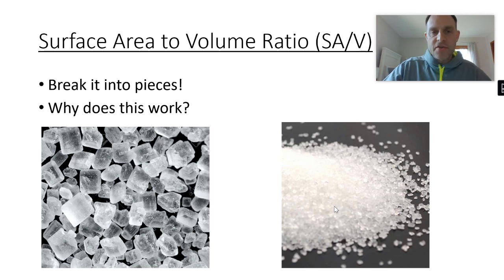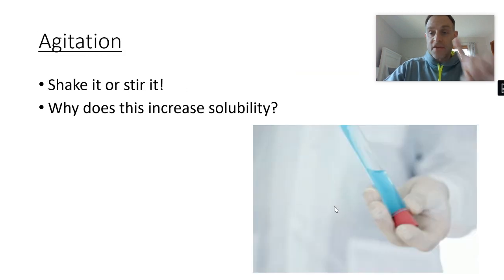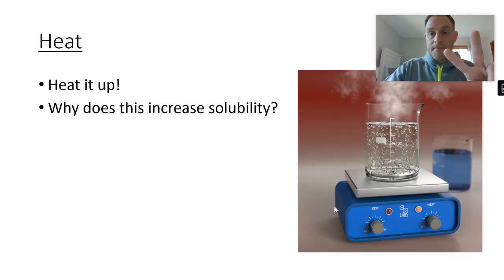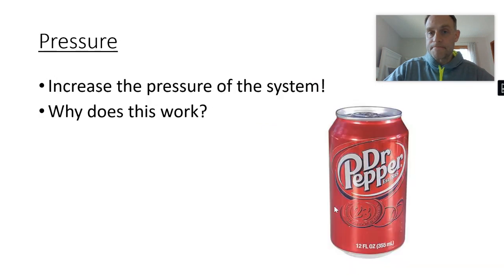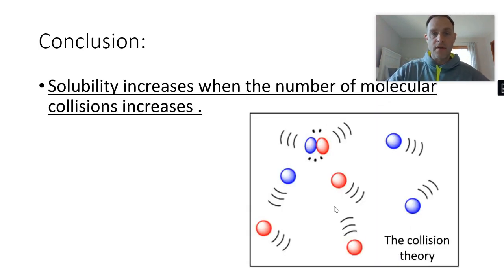Okay, so there's three things you can do to increase solubility. You can stir it or shake it, you can heat it up, or you can break it into little pieces. Okay, pressure. That's the last thing. You can increase pressure. Okay, why does that work? Because as you increase pressure, those molecules are moving faster. Any movement of molecules moving faster will cause solution increase.